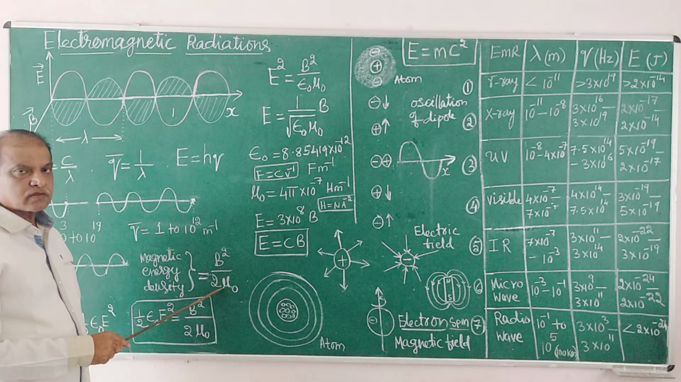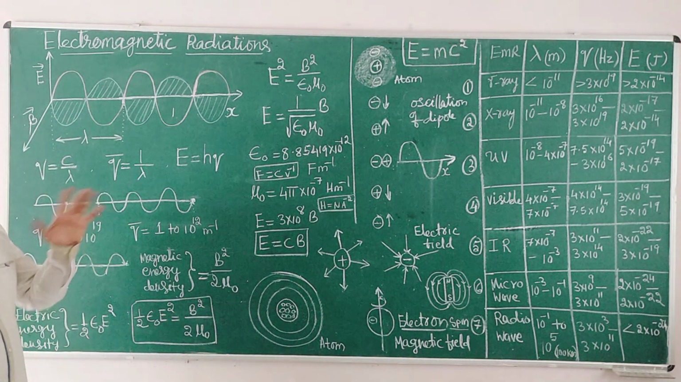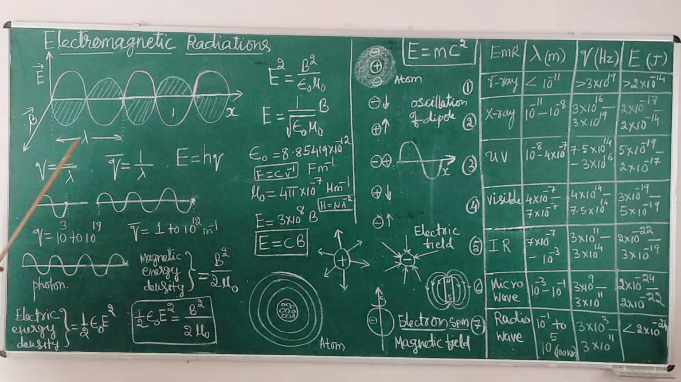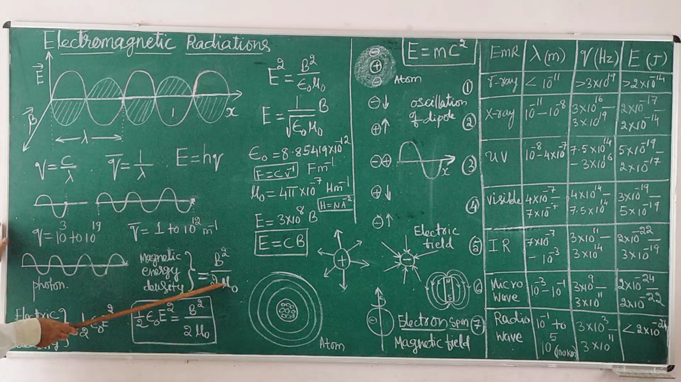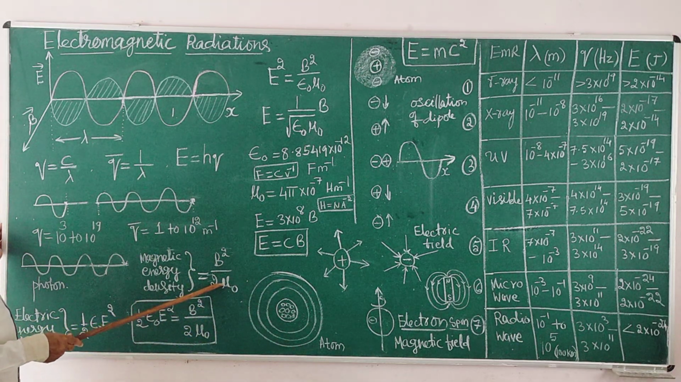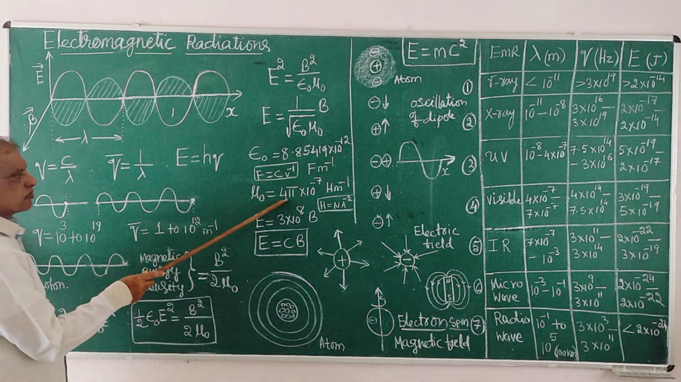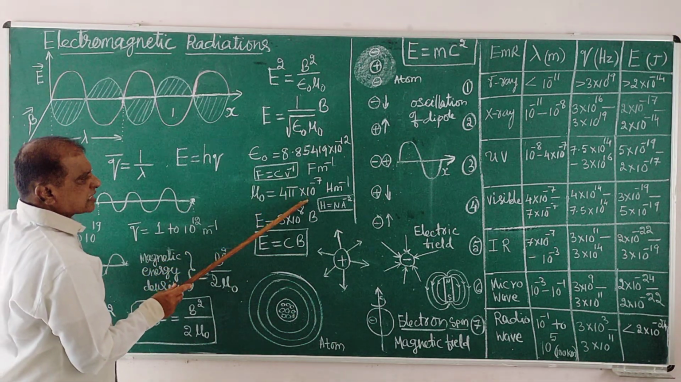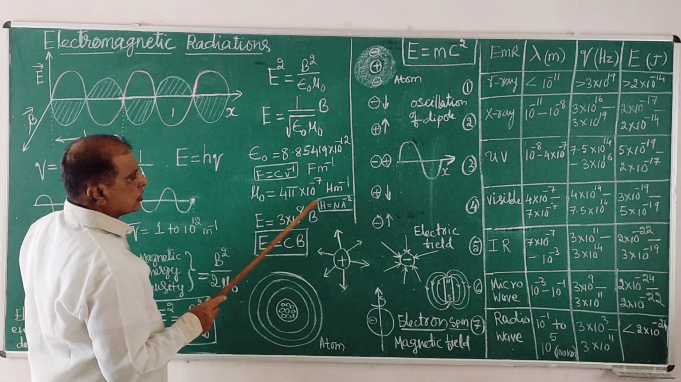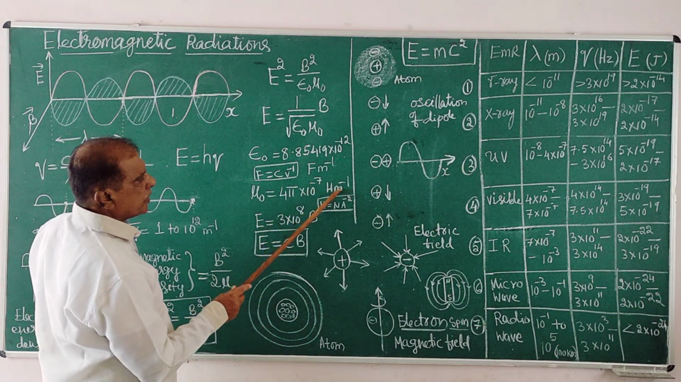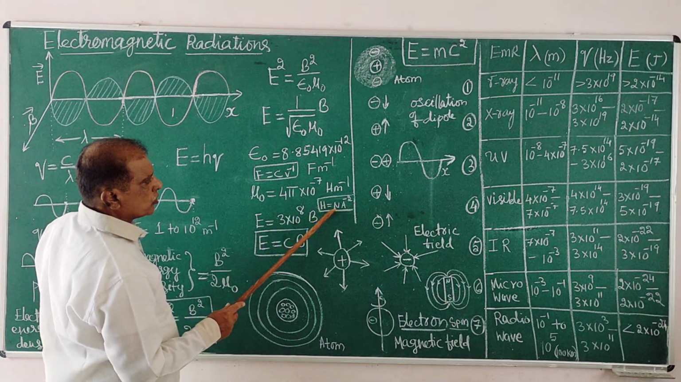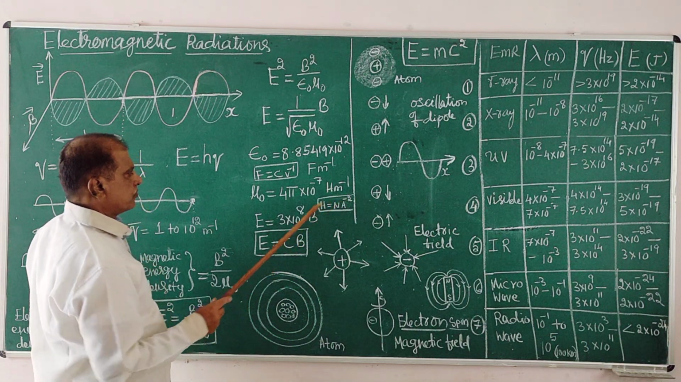That space is permeable for the existence, the passage of the magnetic field through the space. Permeability of the space, mu naught value, experimentally we have found this value. It is 4π × 10⁻⁷ Henry per meter. Henry means Newton per square ampere.